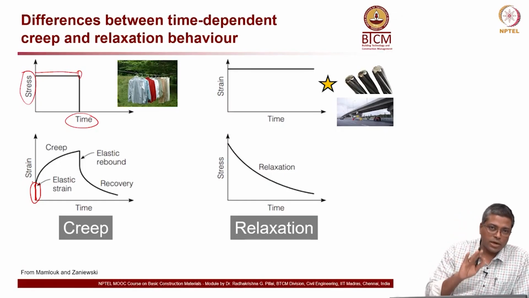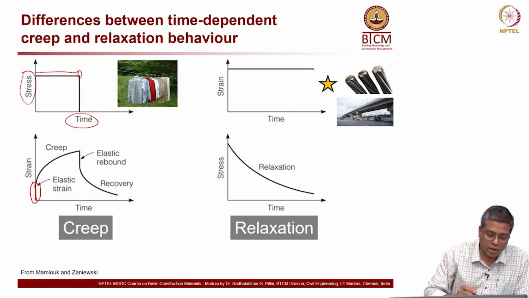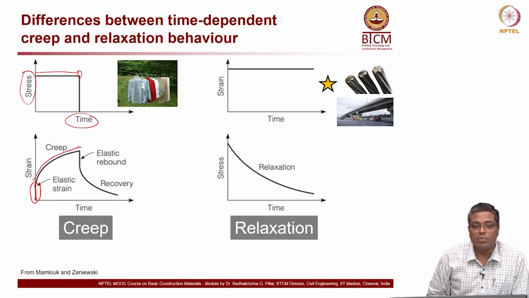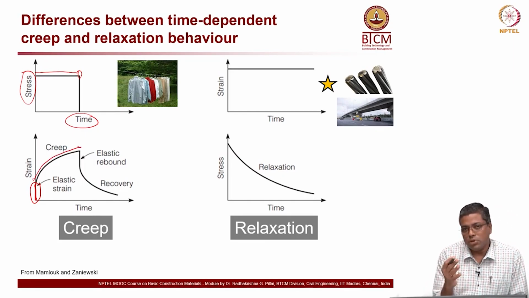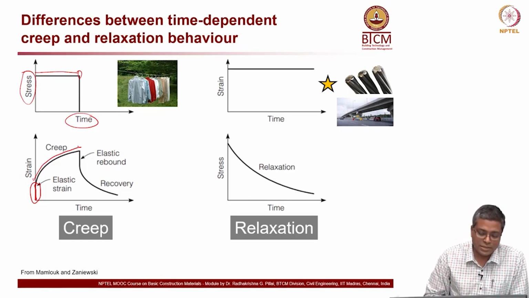Now, the cloth is already there. If you leave the cloth for some time period, then the string will still experience some deformation. This is the creep deformation. I know that you do not leave the cloth for more than a day, but this is just an example to show you, which you can probably relate to more easily.